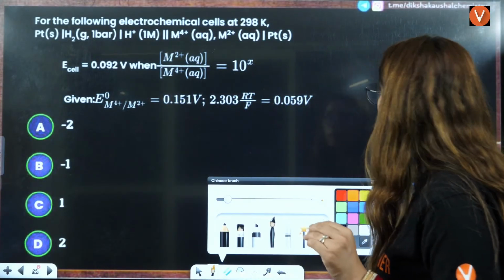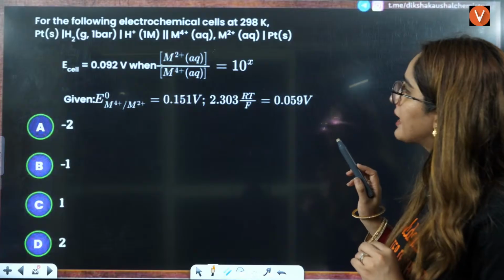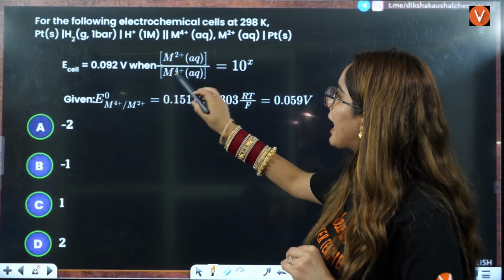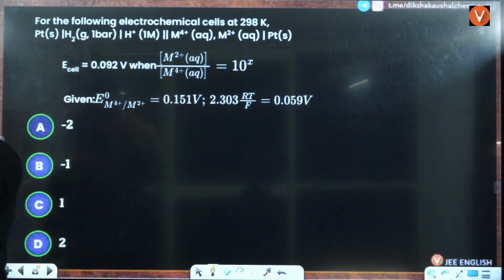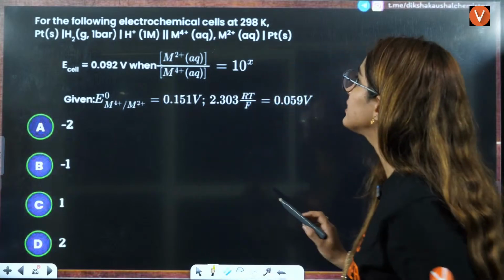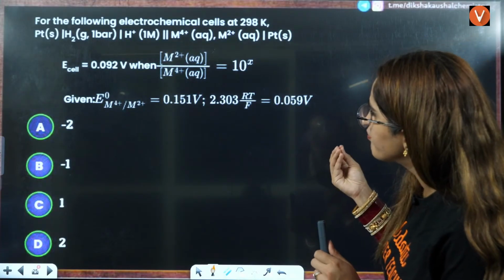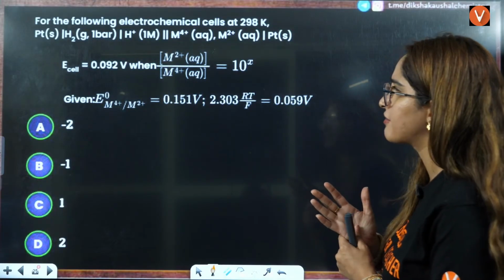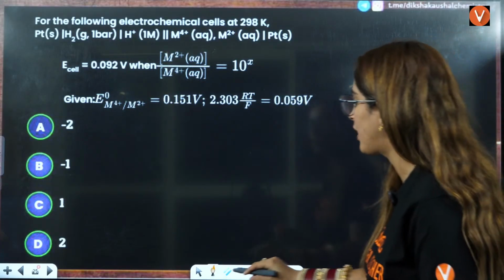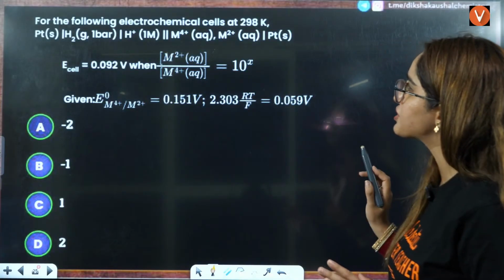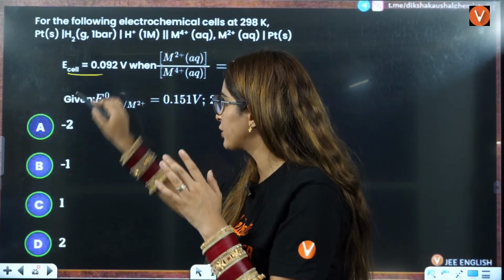Next is, for the following electrochemical cell, this is the electrochemical cell that is given to you, right? E cell is equal to 0.092 when this is given to you. Okay. Now, everybody, if you see this here, for the following electrochemical cell, this is given to you, E naught, and when M2 positive to M4 positive ratio is 10 raised to power X. Now, they are asking you the value of X here. So, one by one, we will solve this. So, this is the equation that is given to you. First you have to find out the Nernst equation and then equate it according to this, right?